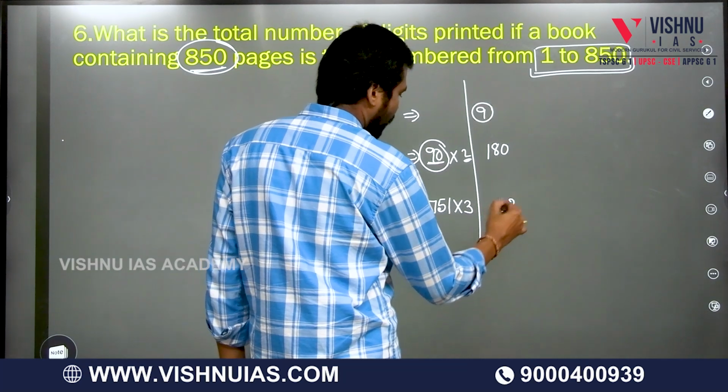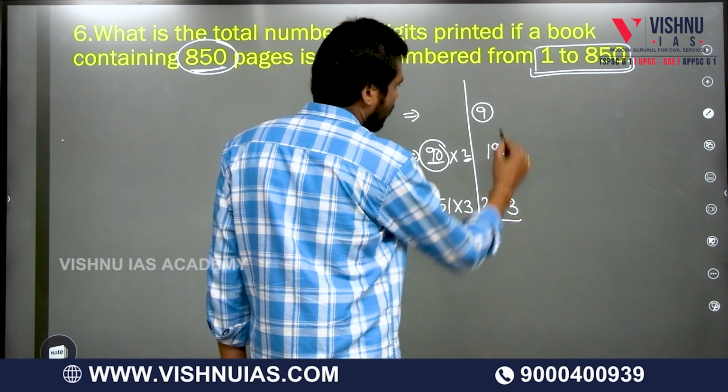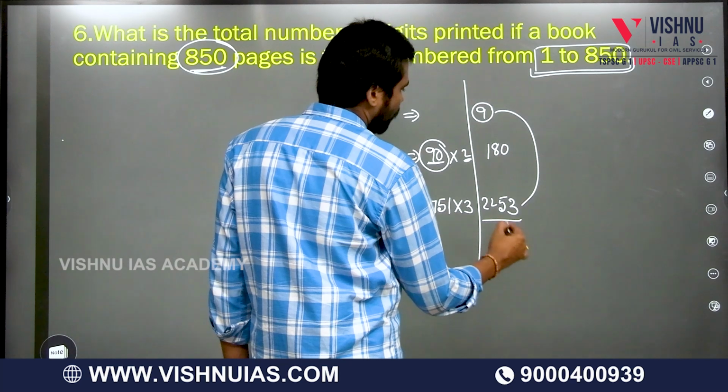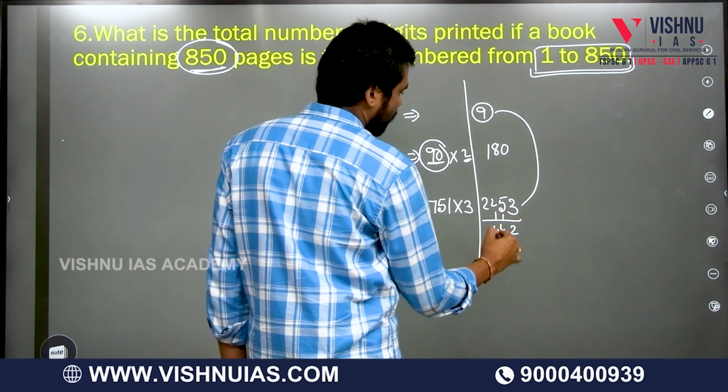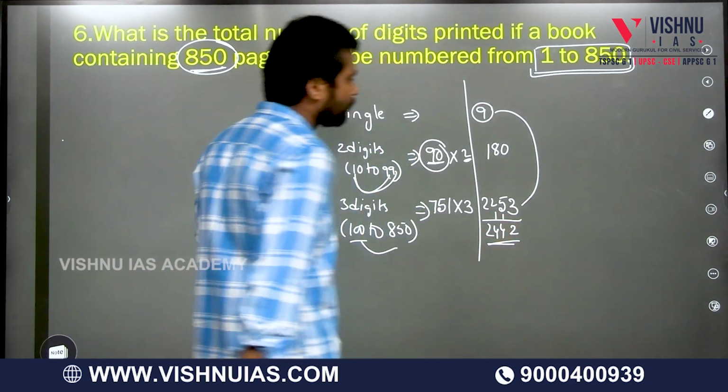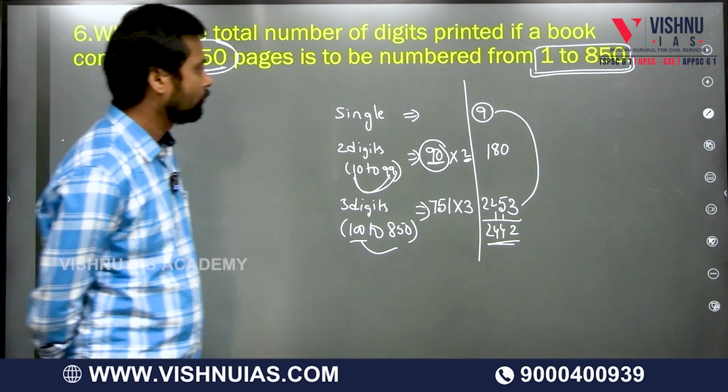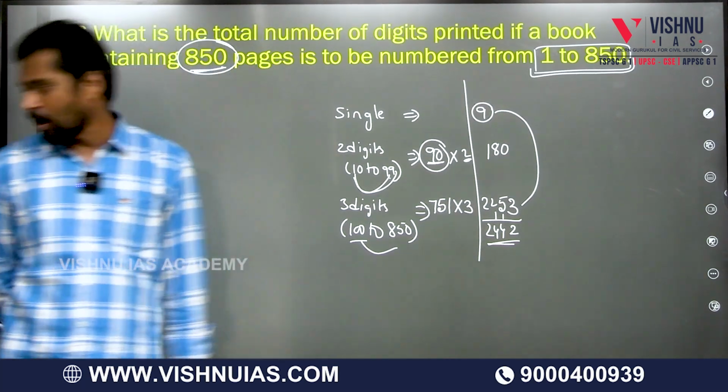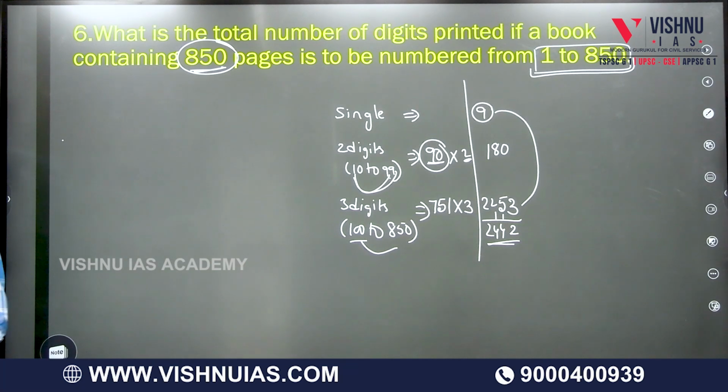Now if you multiply 3 into 751: 3 ones are 3, 3 fives are 15, 3 sevens are 21, plus 2... 9 plus 3 is 12, 14, 2442. Okay? So the answer is 2442. Yes, 2442.